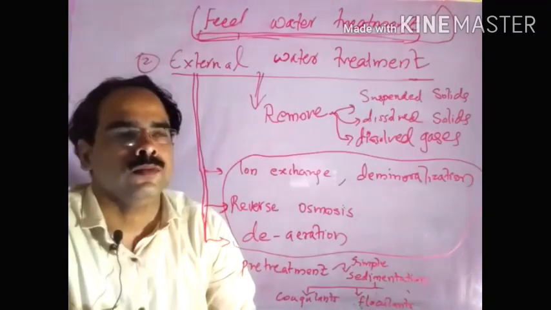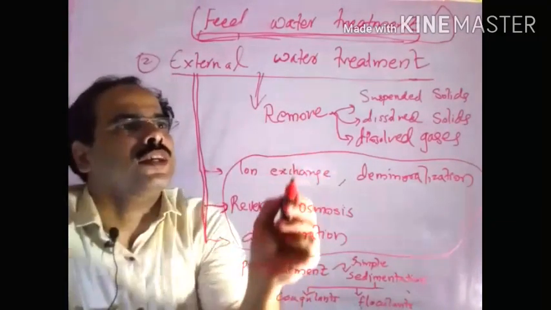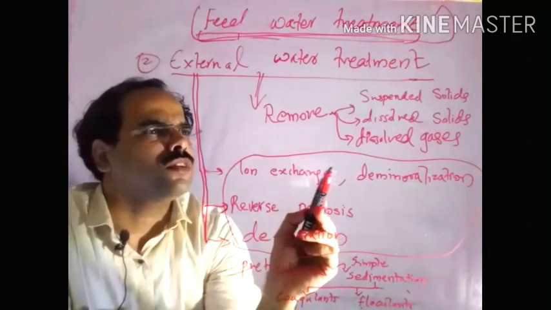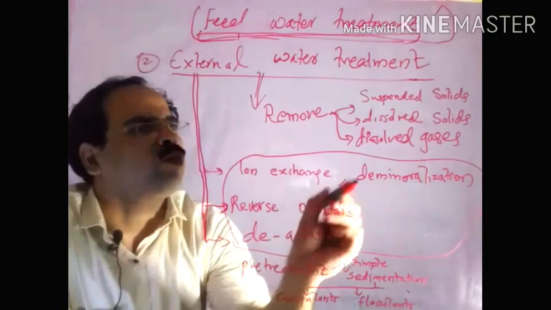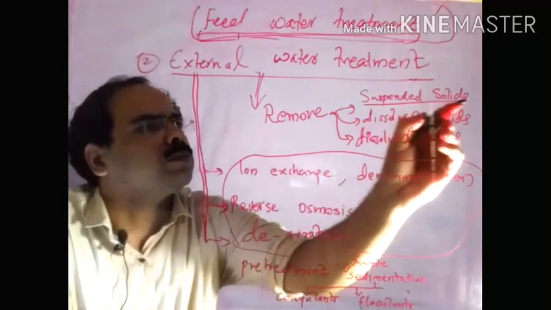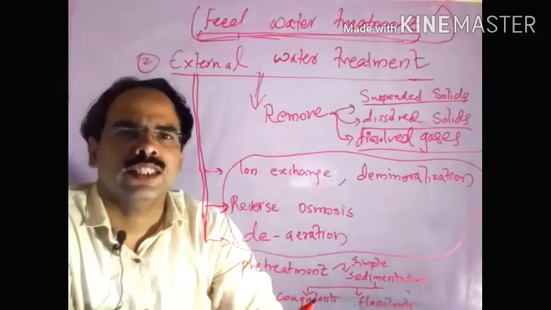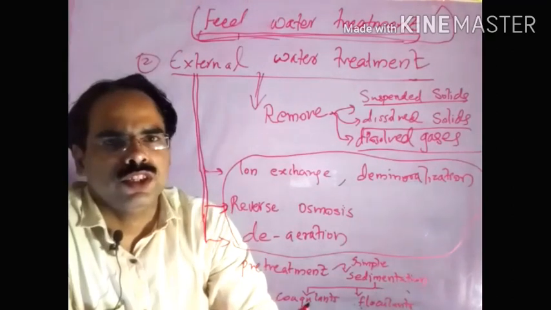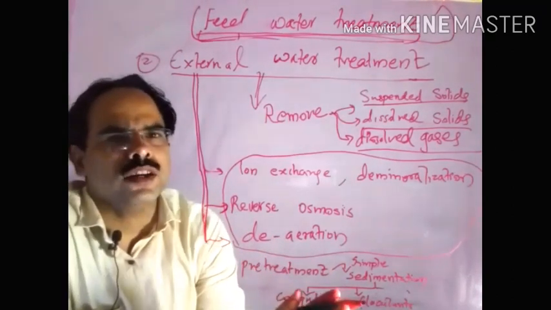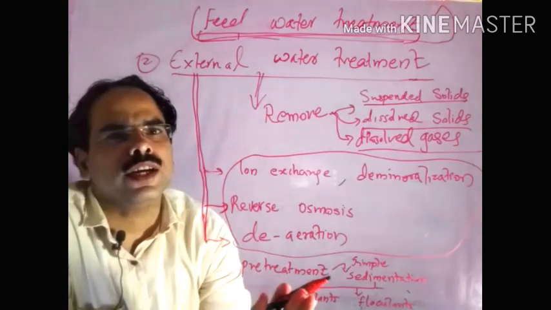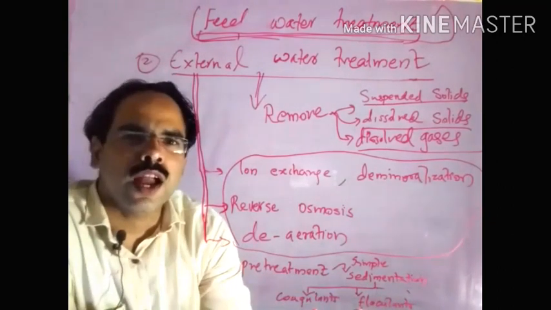Next, external water treatment. With the help of external water treatment, we can remove suspended solids, dissolved solids, and dissolved gases. How do we conduct this? That is what we need to discuss next. External water treatment means the water treatment which we conduct before the water is added into the boiler.